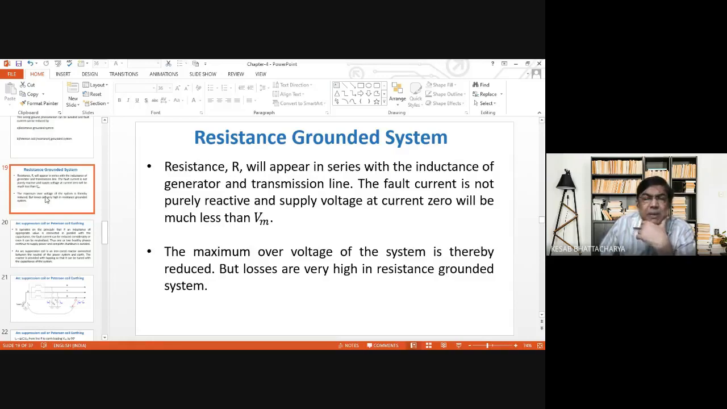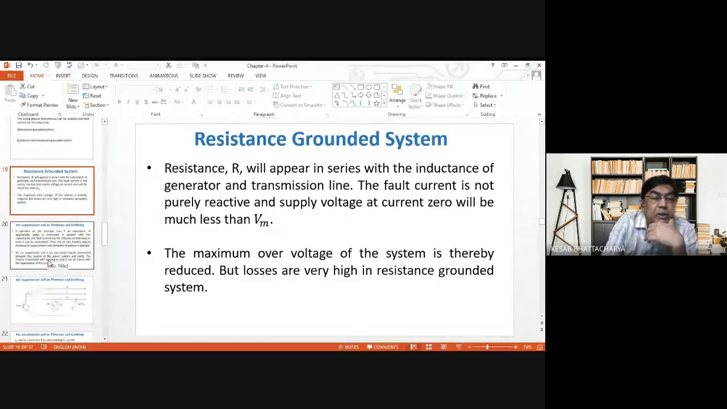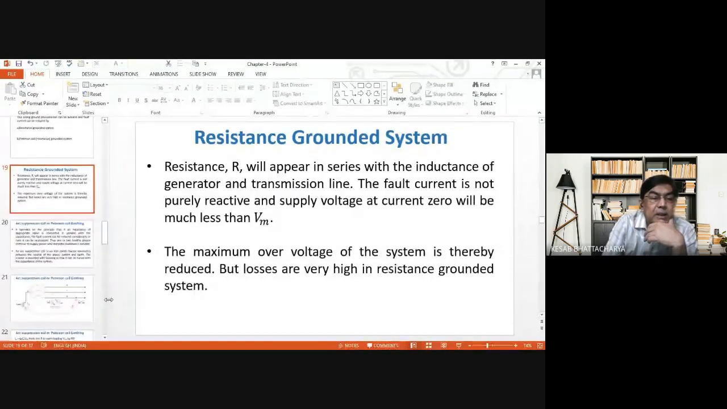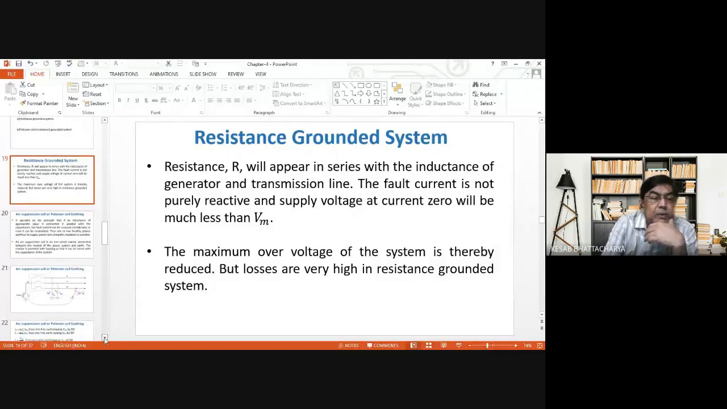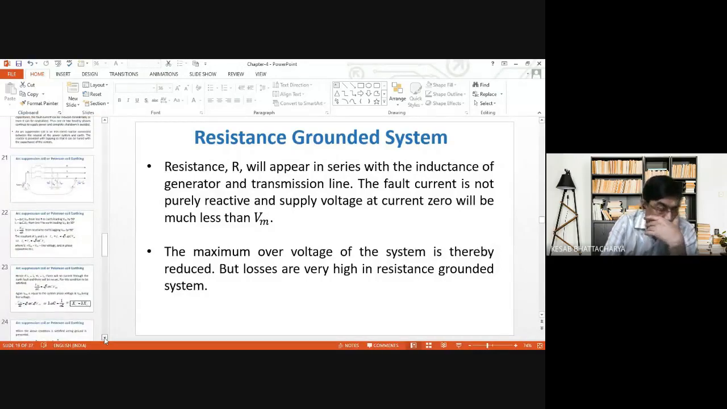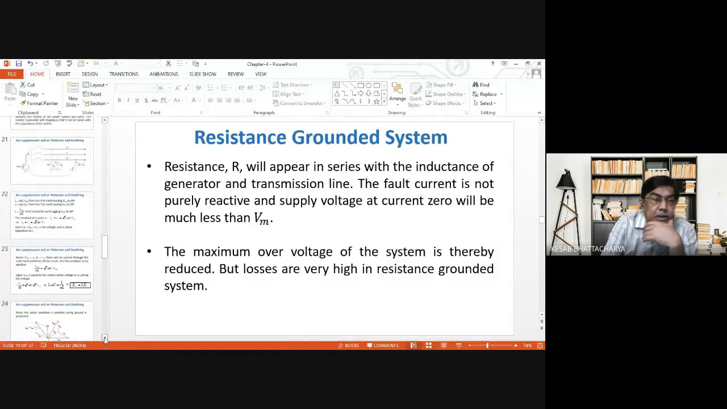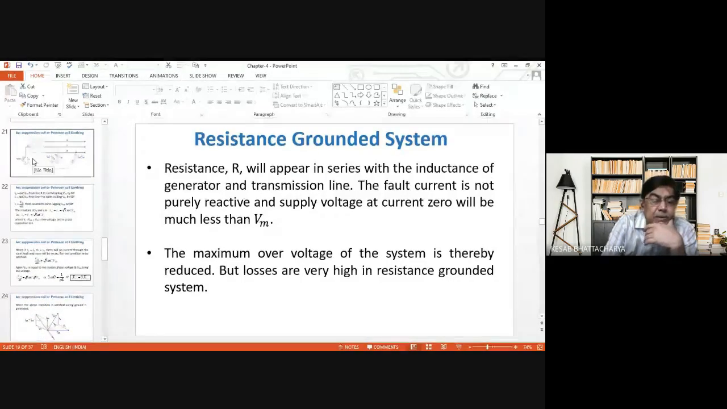Okay, but this system is not very popularly used because, as you all know, introduction of additional resistance in the circuit will obviously introduce additional loss in the system. That is why resistance grounded system is not very popularly used. What is done actually is this arc suppression coil or Peterson coil. This is the most popularly used grounding practice. This is also called the resonance grounded system. Let us now discuss that.